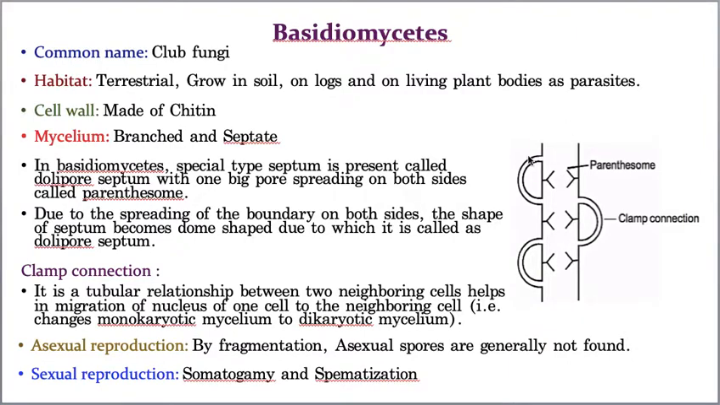The body of the fungi is called mycelium, and mycelium is composed of several filament-like structures called hyphae. And the mycelium of the Basidiomycetes is very special and unique. The reason is that in the hyphae of the Basidiomycetes, one cell is separated from another cell by a special and unique septum called the Dolipore septum.